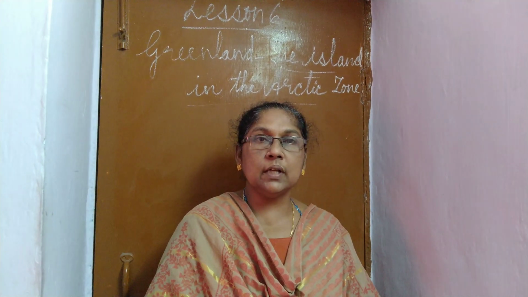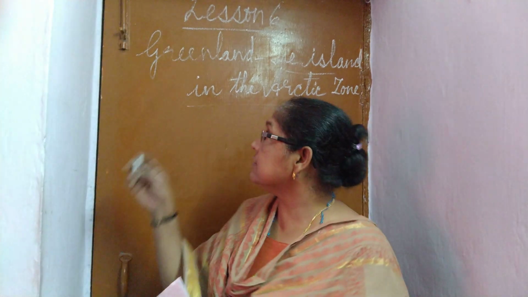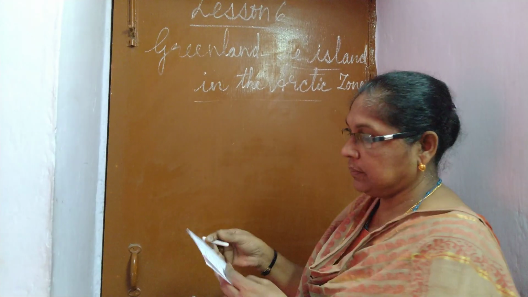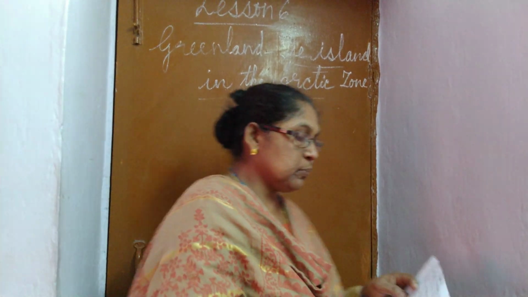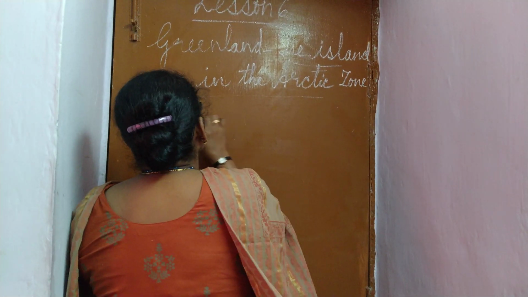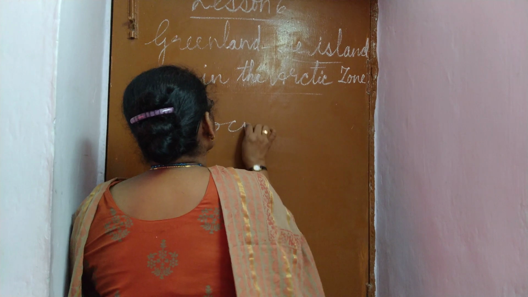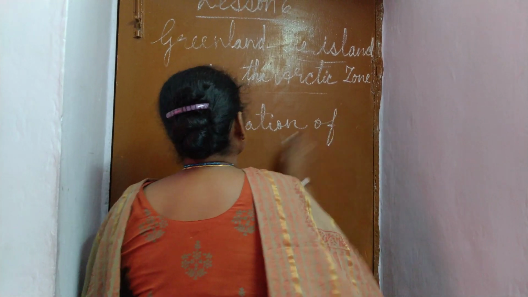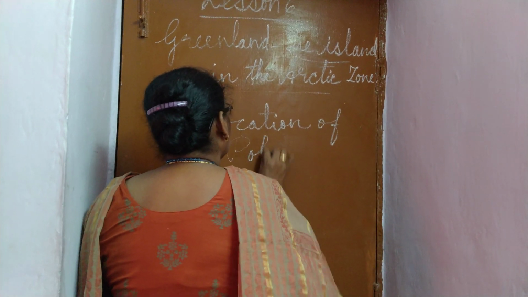Today I am going to start a new lesson in the PT2 portion. That is lesson 6, Greenland, the island in the Arctic zone. So first I am going to explain the location of the polar region.